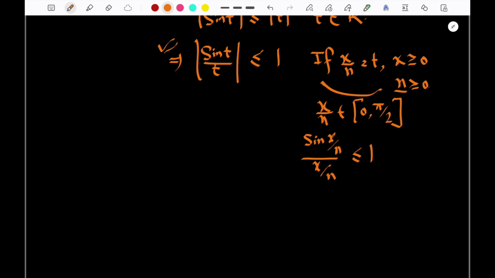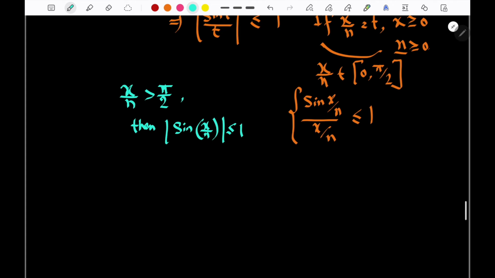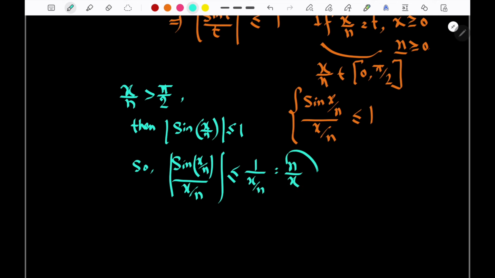What happens here? You will say, why have you taken it from 0 to pi by 2? I can take another value, say x by n is greater than pi by 2. So what's going to happen? Then we can say mod of sin x by n will always be less than or equal to 1. That's not a problem. But what is going to happen with sin x by n divided by x by n? So this will be less than or equal to 1 by x by n, which is equal to n by x. So remember this.